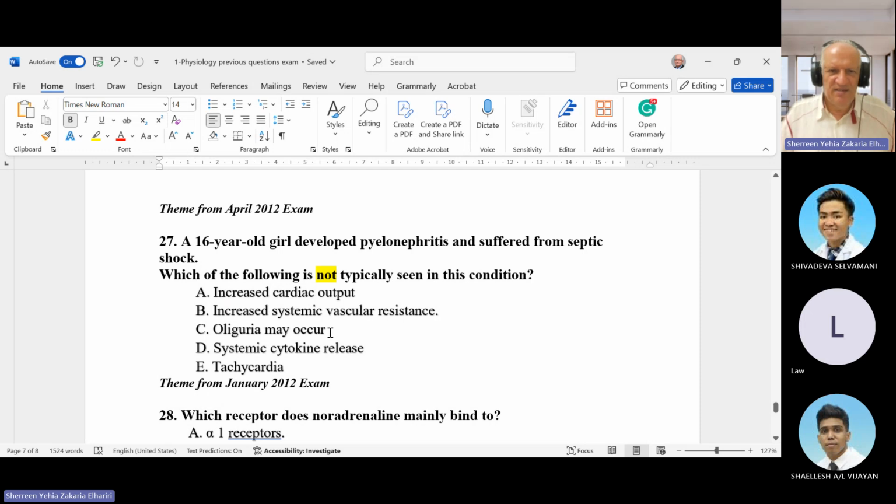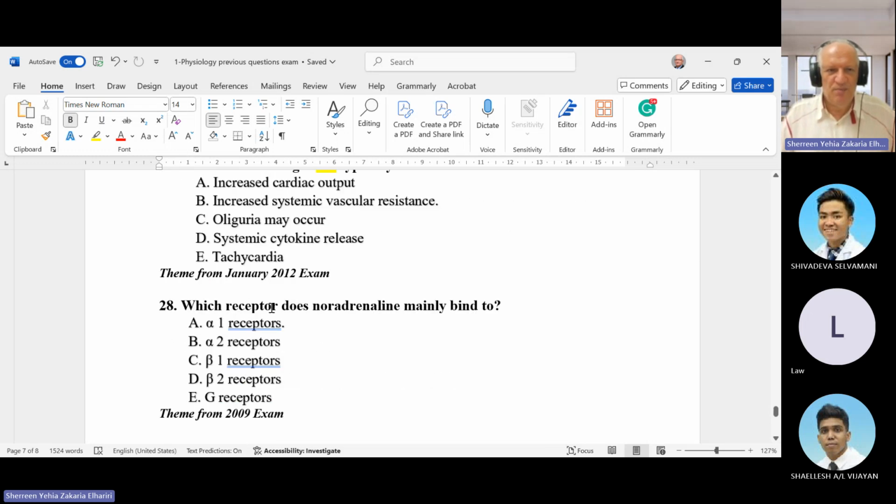Oliguria is correct. Systemic cytokine release is a mediator. Tachycardia is correct. So what is not typically seen is increased systemic vascular resistance, because the patient has vasodilatation and the limbs are warm.